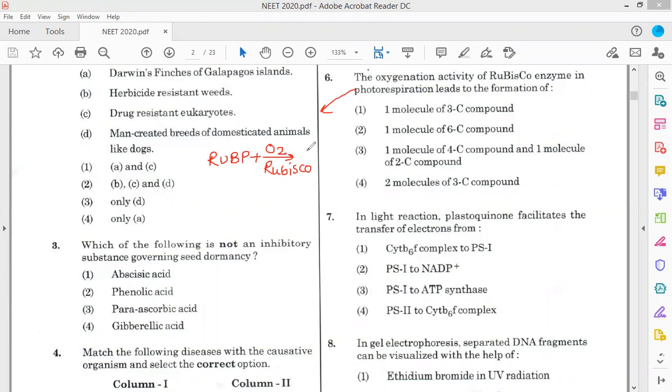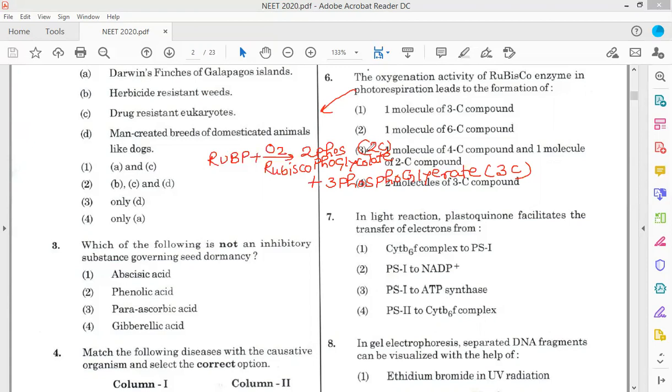It will produce 2-phosphoglycolate plus 1 molecule of 3-phosphoglycerate. 3-phosphoglycerate is 3 carbon, and 2-phosphoglycolate is 2 carbon.